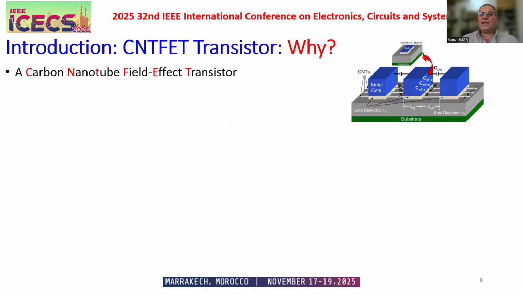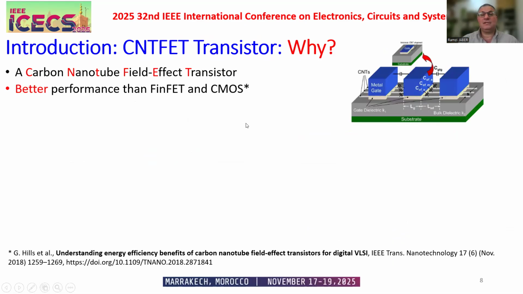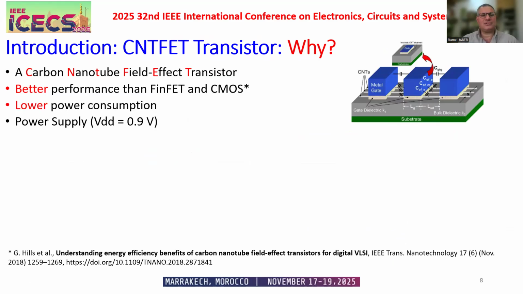Also, why do we choose this kind of transistor, the CNTFET, carbon nanotube field effect transistor? Because it has better performance than FinFET and CMOS, lower power consumption, and uses a low power supply, VDD equal to 0.9 volt. The disadvantage is high production cost.